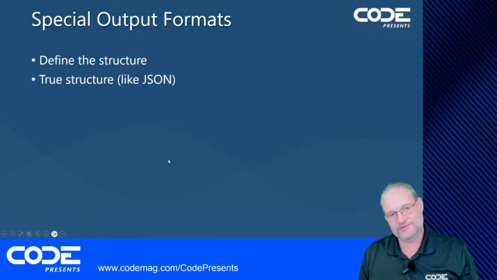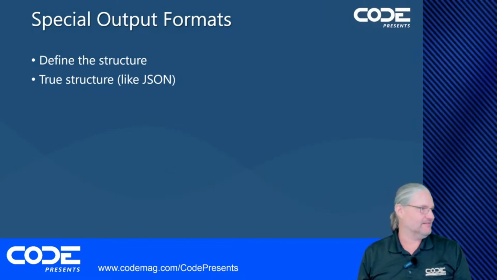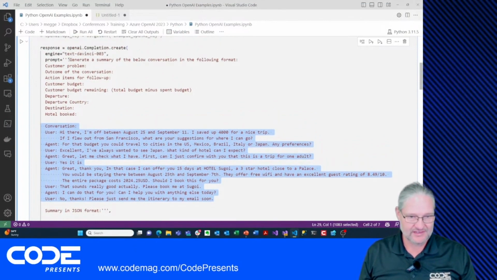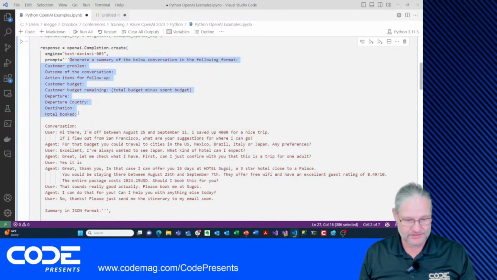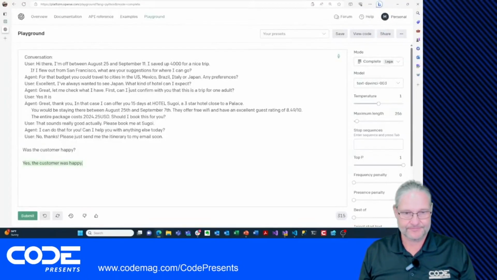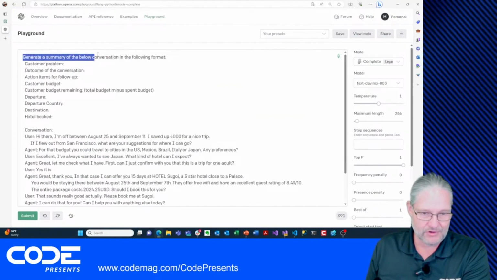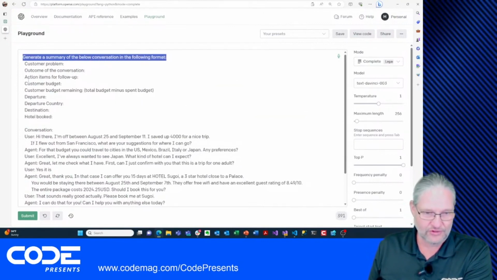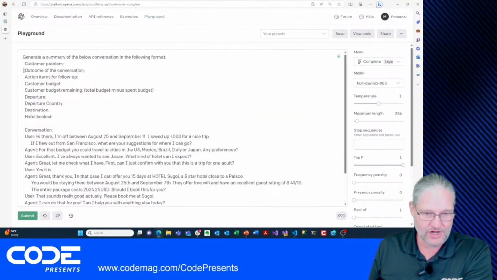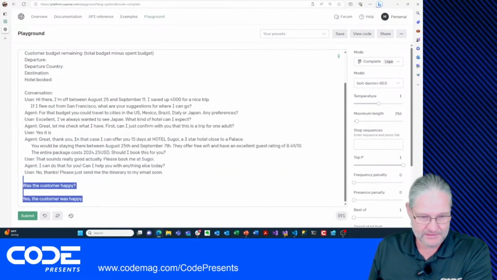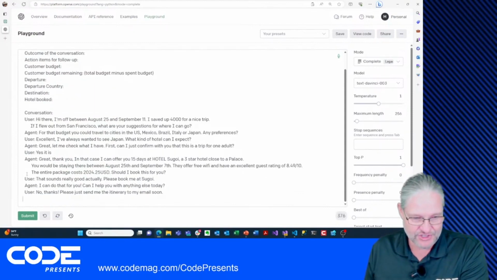Now, another thing you can do is specify the output format. Grab that out of my sample here. In this case, I say, generate me an output that includes the following. So now, in addition to this conversation, we say, generate a summary of the below conversation in the following format. And I want: what is his problem? What is the outcome? What budget did he have? Where did he come from? Where did he go? And did he book a hotel? Okay, so that's the prompt we engineered here.